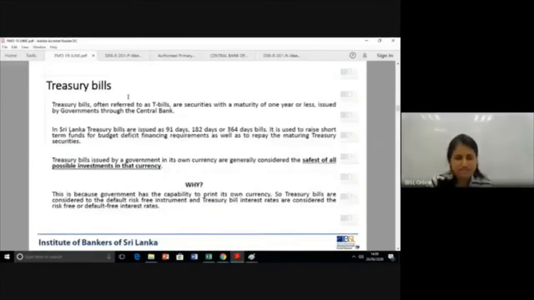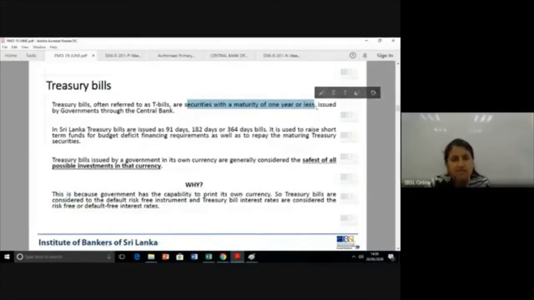So the very first one that we are going to go through is treasury bills. Treasury bills, often referred to as T-bills, are securities with a maturity of less than 1 year. But the feature here is that they are issued by governments through their central bank.